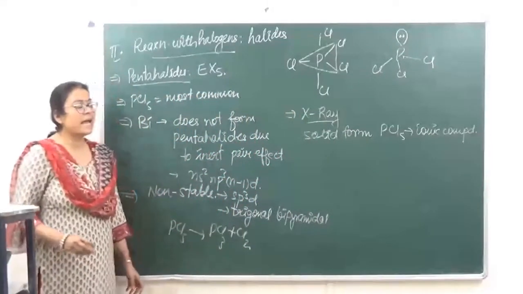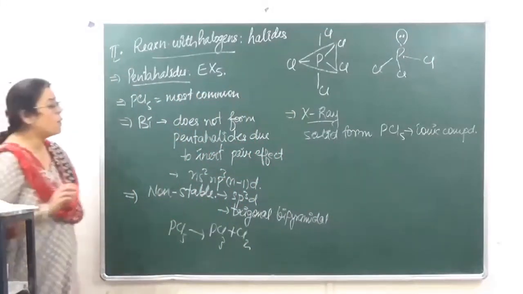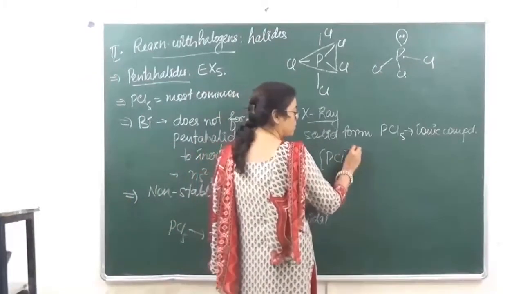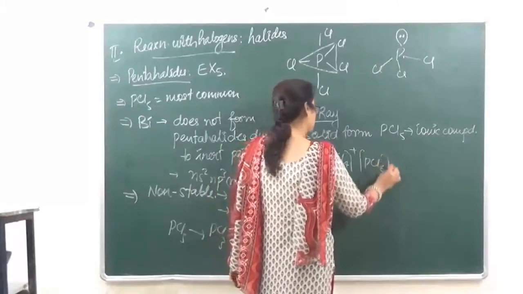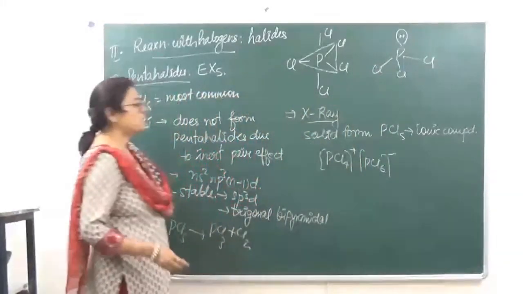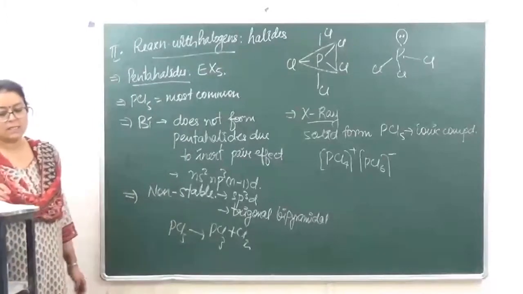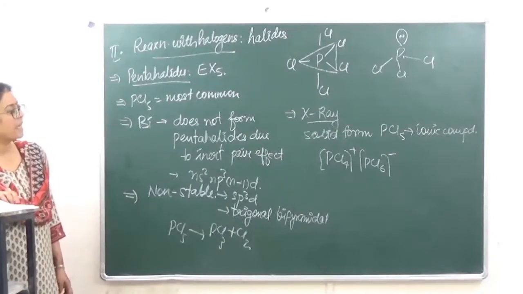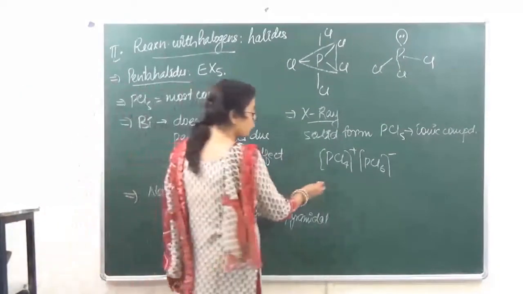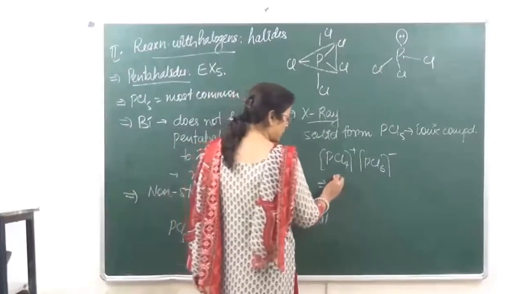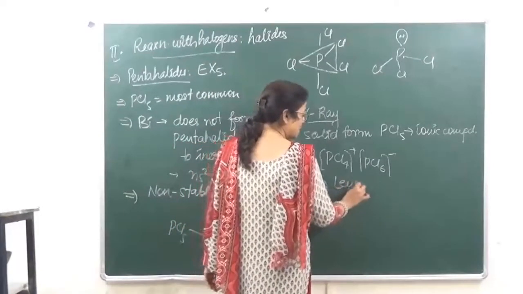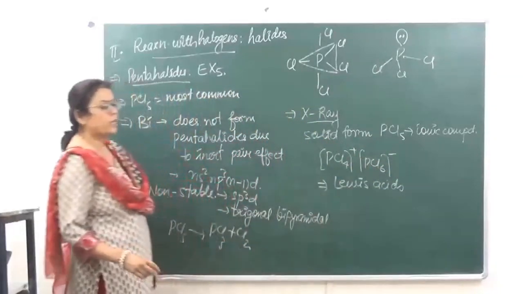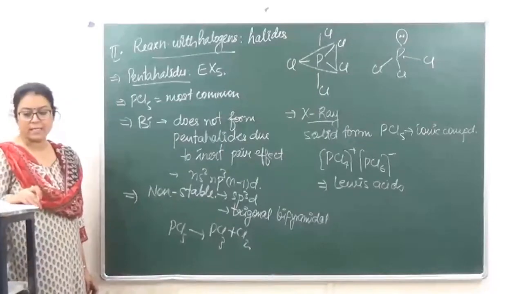PCl5 exists as an ionic compound in the form of a dimer, giving us PCl4+ and PCl6-. ठीक है? So all pentahalides, they are going to behave as Lewis acids. This is again important. All pentahalides, they are going to behave as Lewis acids, right?